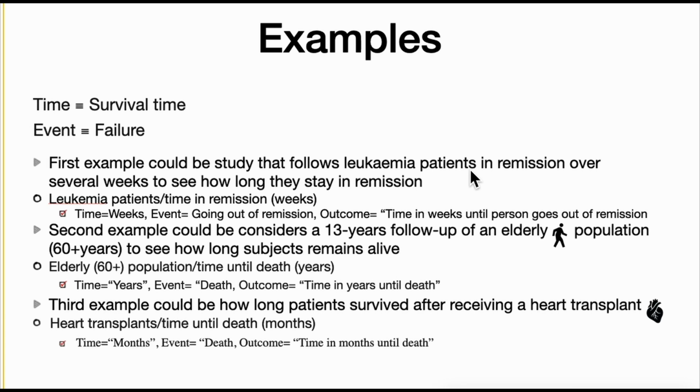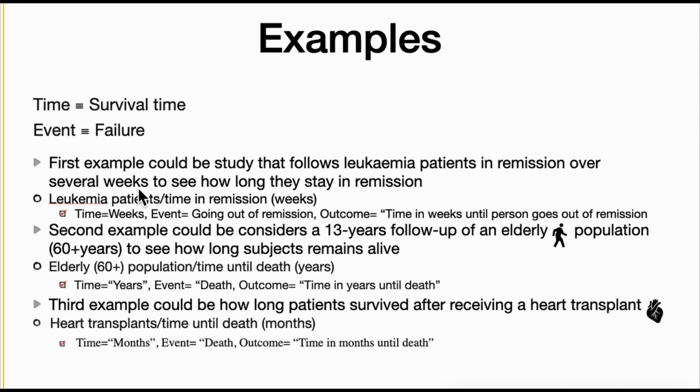In leukemia patients, the bone marrow produces a large amount of abnormal blood cells, and over time these can become cancer cells and spread to other organs and tissues throughout the body. Now coming back to our example, we follow up leukemia patients in remission over several weeks to see how long they stay in remission.